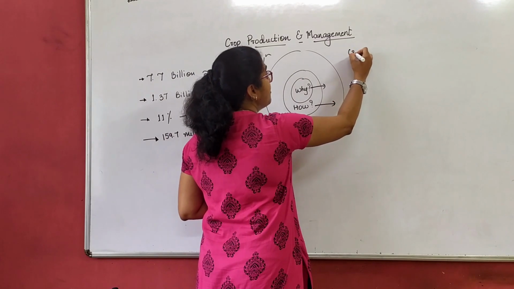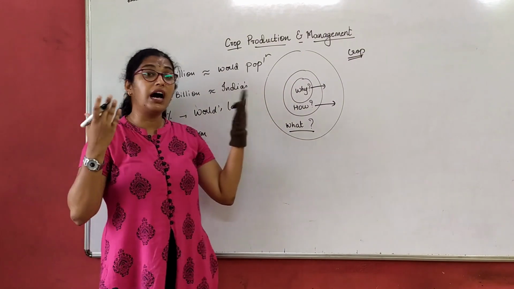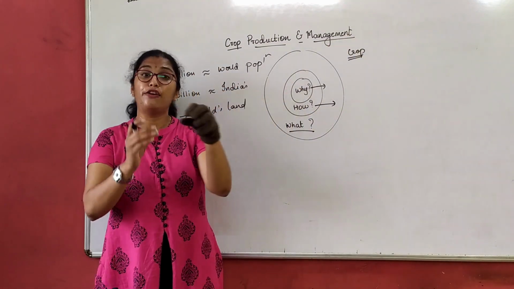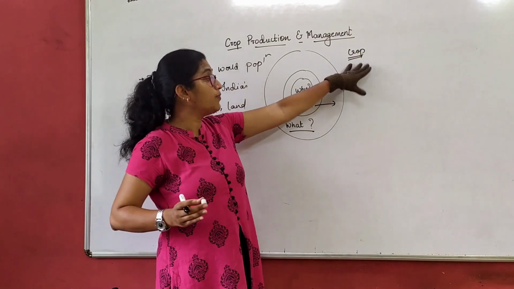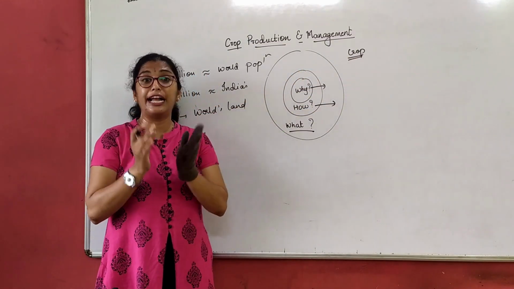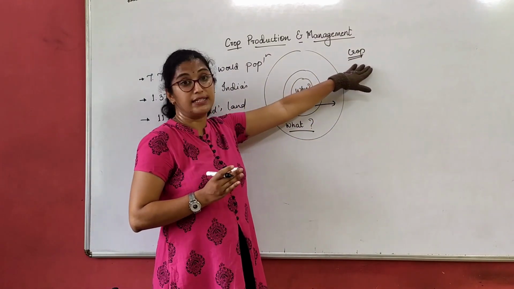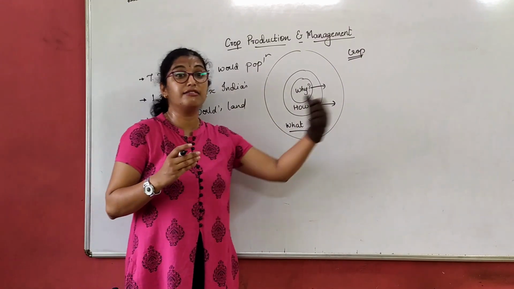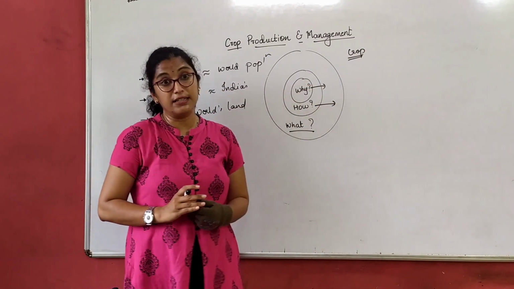So, basically, how do we define a crop? When we are cultivating the same kind of plant on a large scale in the same field or at one particular place, that we term as a crop. I define it once again: cultivation of the same kind of plants on a large scale at one particular place is called a crop. For example, if I have grown all rice plants, that means I have a rice field, or a rice crop in a particular field. That we term as a crop.